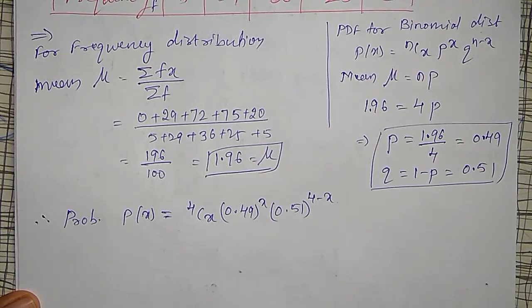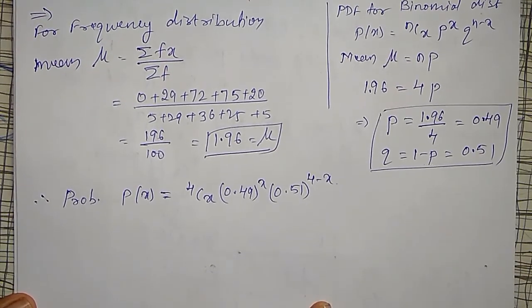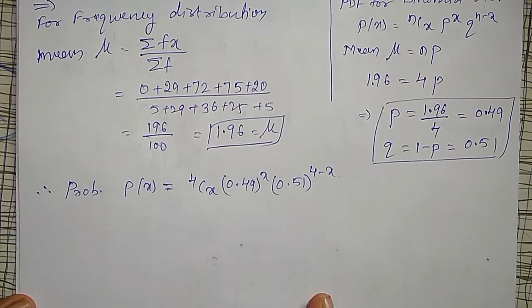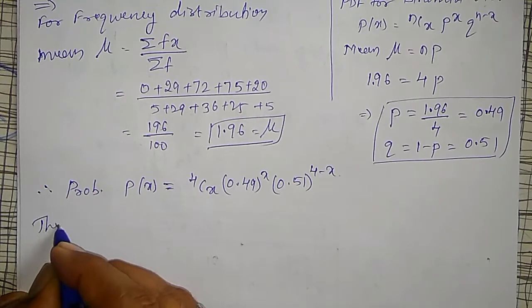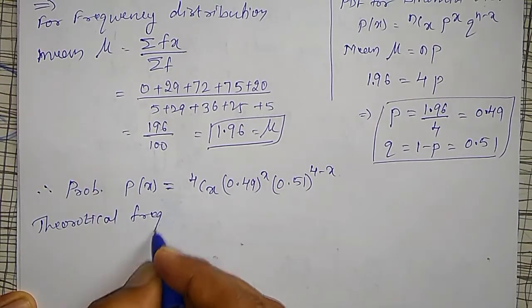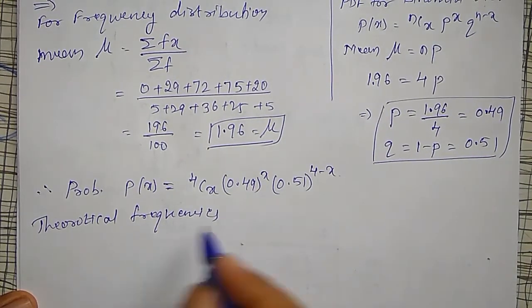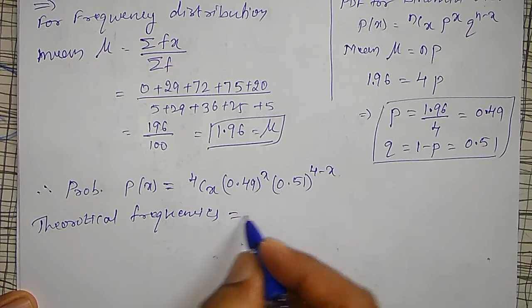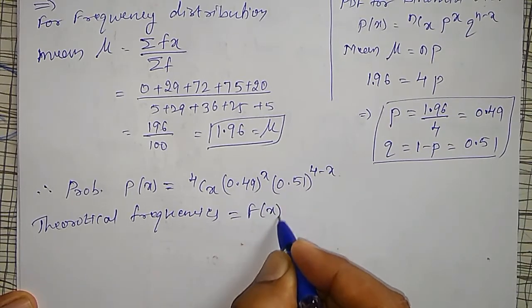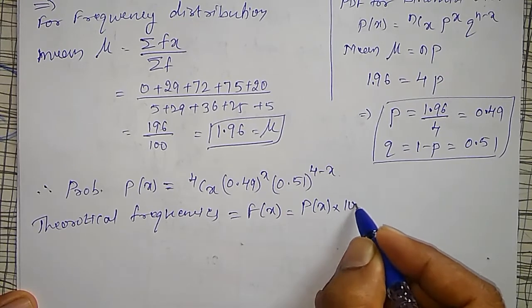This is the probability of x. Using this, the theoretical frequencies are given by capital F of x equal to P of x into 100.